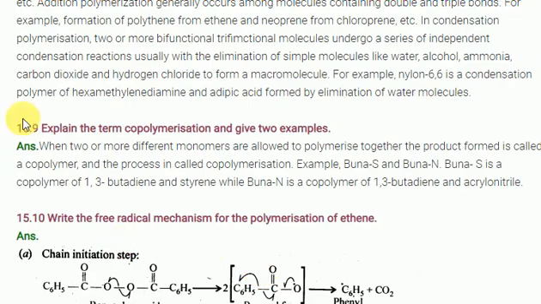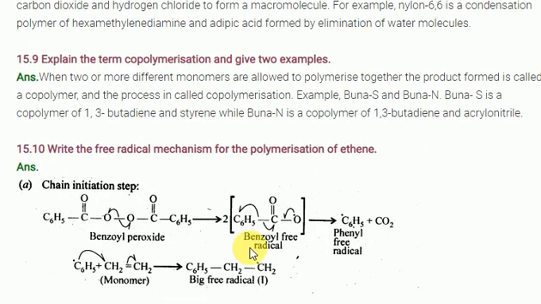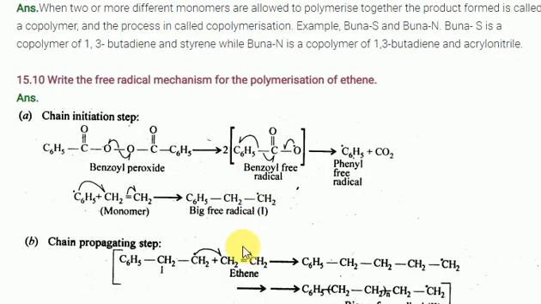Next one: explain the term copolymerization. Give an example. Copolymer means two monomers are joined. When two or more different monomers are allowed to be polymerized together, the product formed is called a copolymer. The process is called copolymerization. For example, Buna-S rubber, Buna-N rubber. Copolymers of 1,3-butadiene and styrene. Next, 1,3-butadiene and acrylonitrile. Clear.